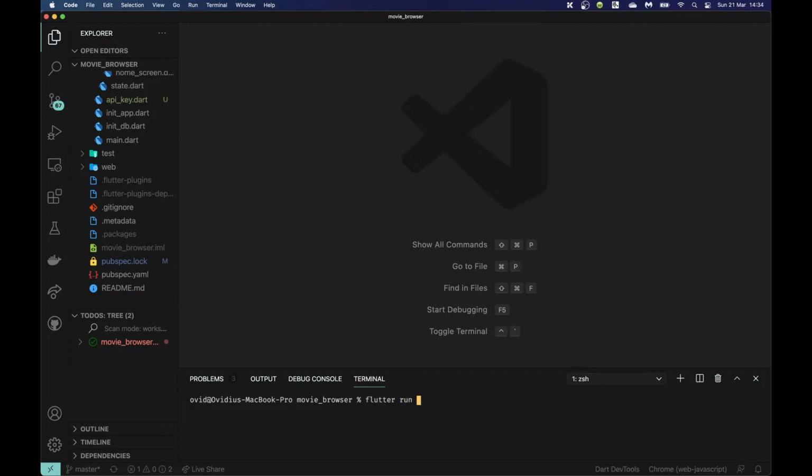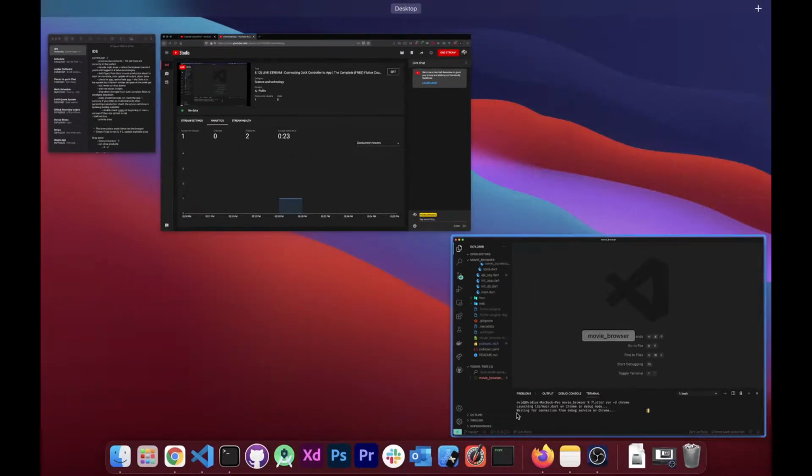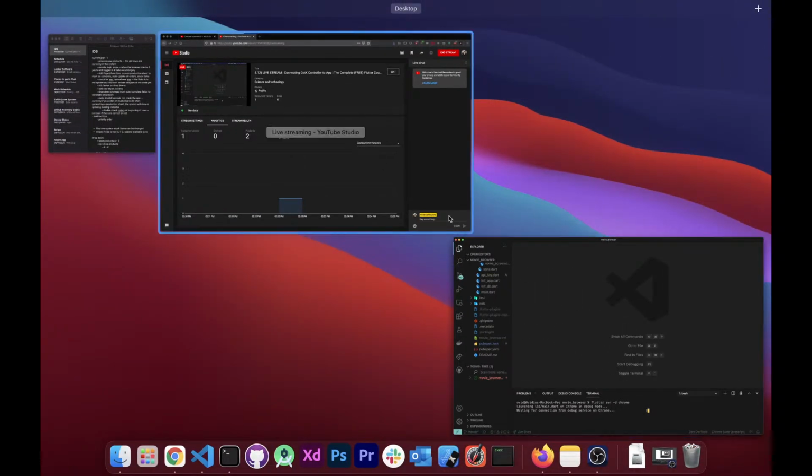So we're just going to say flutter run, and I'm going to try to save some bandwidth or some RAM, whatever, by using that -d chrome flag. What that's going to do is open up the application in Google Chrome, like it's going to compile it to the web version, so I don't have to have a separate emulator running, which in my opinion will use less resources.